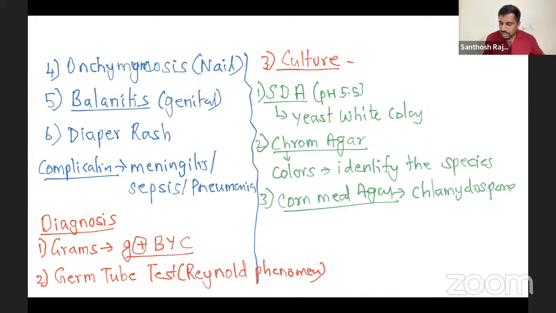This is characteristic for Candida only. C for chlamydophore, C for Candida. For that you can use... Okay, that's it. Apart from these tests, apart from the Gram stain, germ tube and culture, we can do one more test.